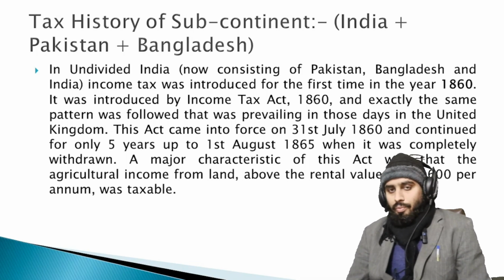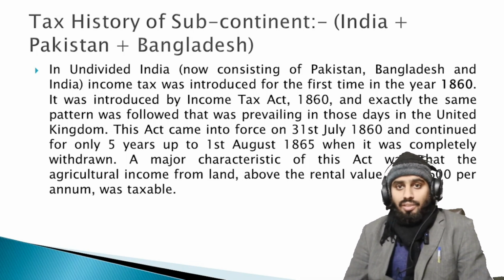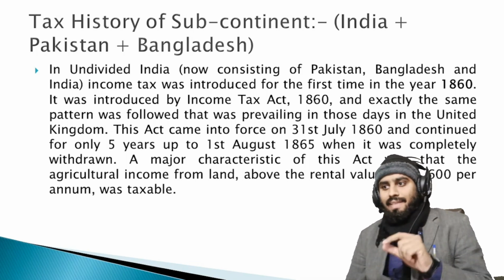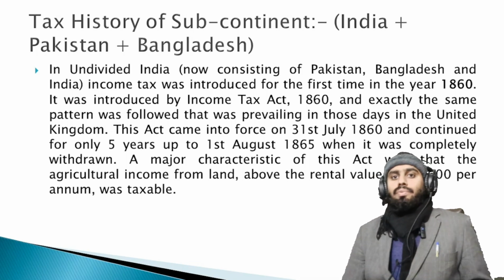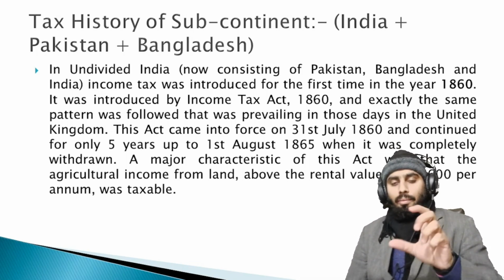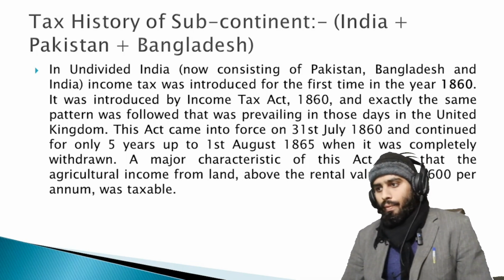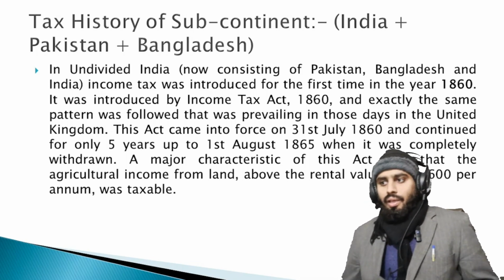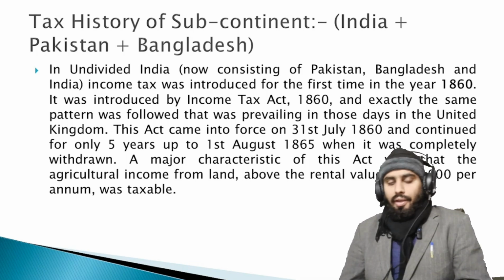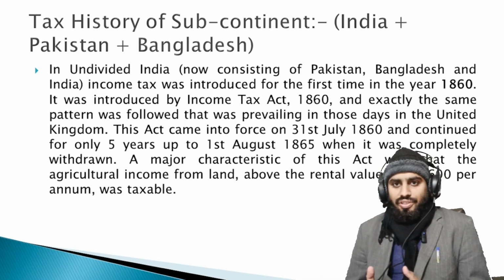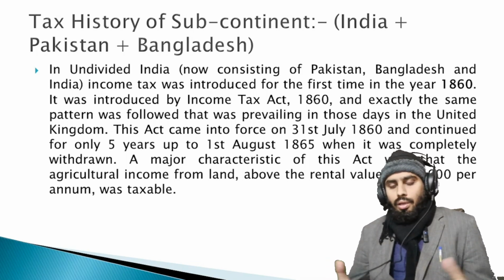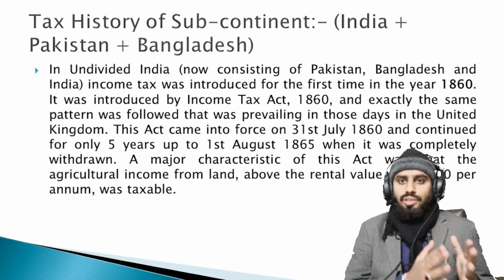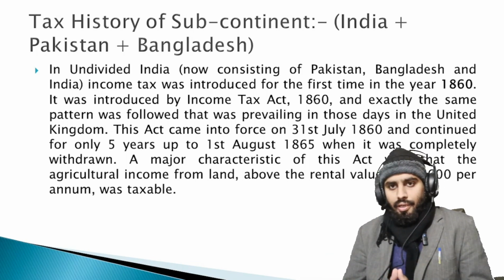This is a very important question: income tax was first introduced in 1860, by the Income Tax Act 1860, exactly on the same pattern that was prevailing in those days in the United Kingdom. As we know, the British ruled the subcontinent, so they implemented the same pattern which they used in their own country, the UK.